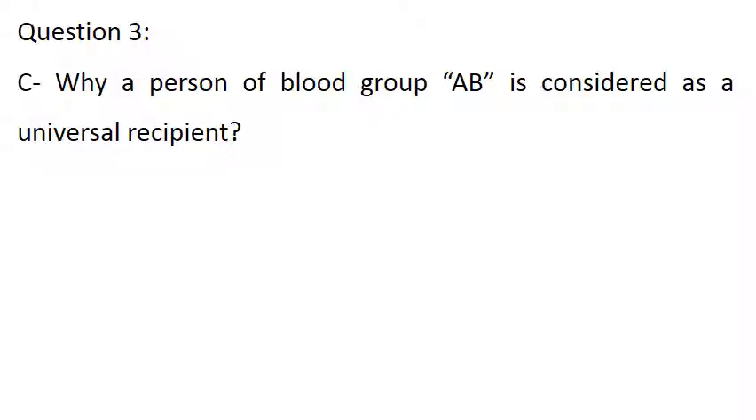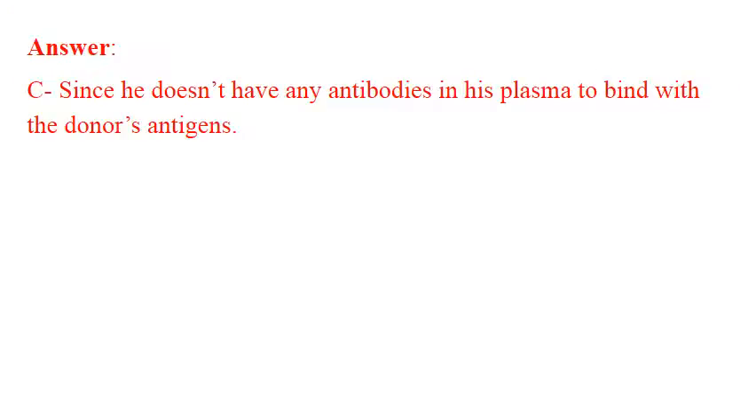Selena, question 3, part C. Why is a person of blood group AB considered a universal recipient? The answer: AB is considered a universal recipient because it does not have any antibodies to bind with the antigens of the donor. Yes, very good. So this is the answer, since he doesn't have any antibodies in his plasma to bind with the donor's antigen.